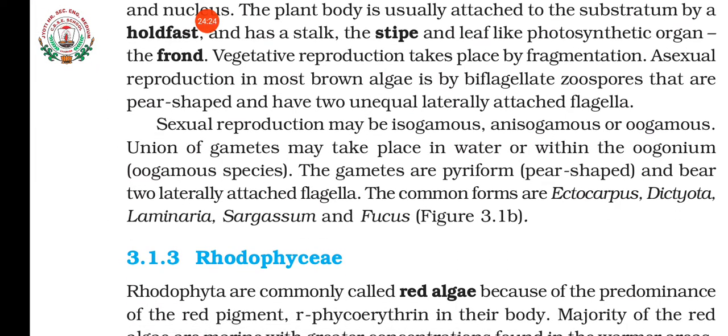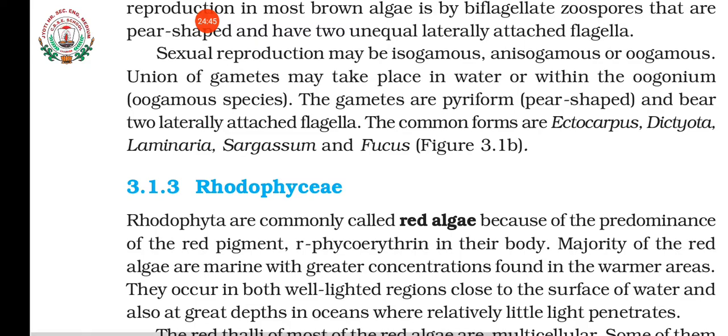Then asexual spores, the zoospores are special. What is the speciality of them? They are pear shaped, isn't it? They are having two flagella, but they are unequal in size, and they are attached laterally. Okay, then sexual reproduction is by isogamous, anisogamous and oogamous type. Okay, the gametes are pyriform and they contain two laterally attached flagella. So this is clear now.